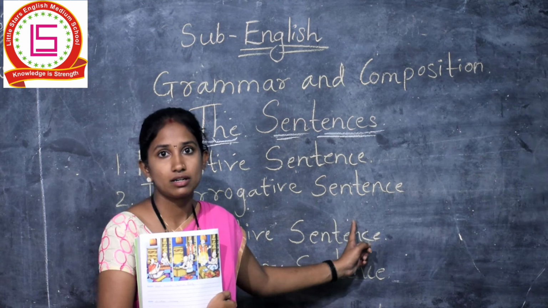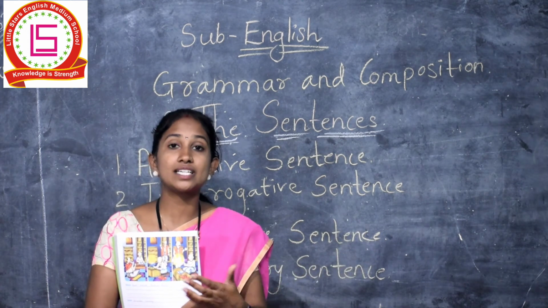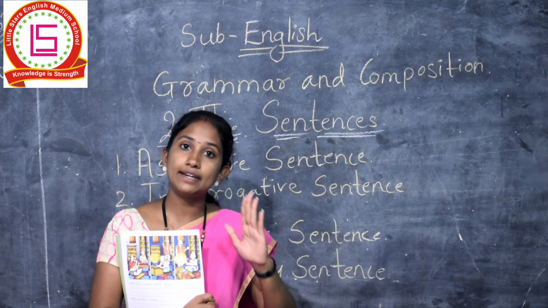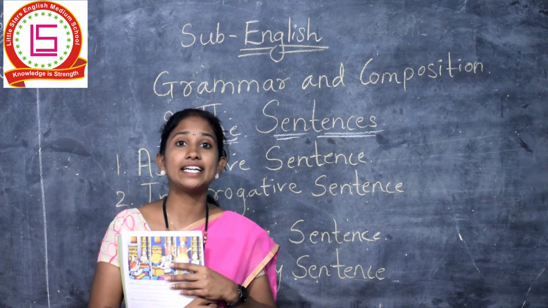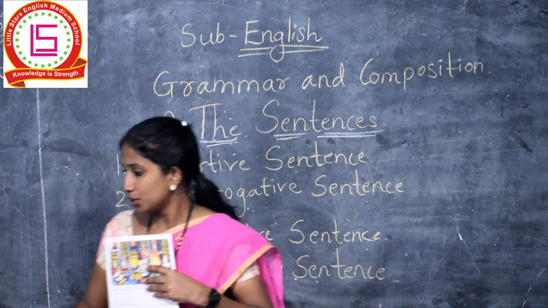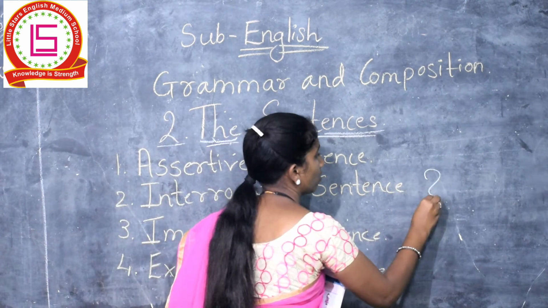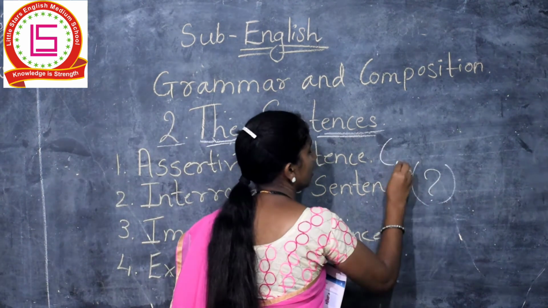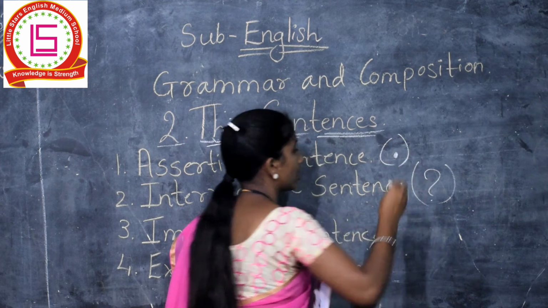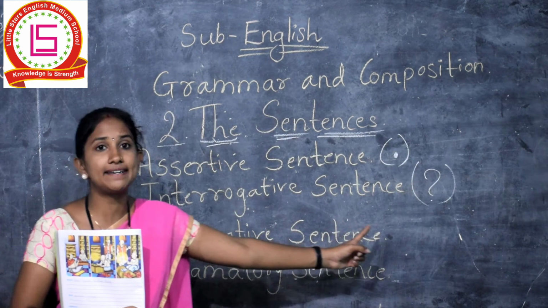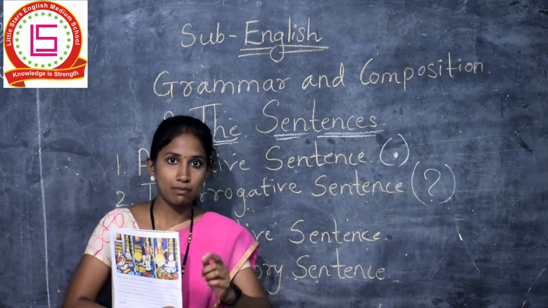Okay children? You know how a question mark looks? See here. Question mark. Can you see? Interrogative sentence ends with a question mark. Okay children?